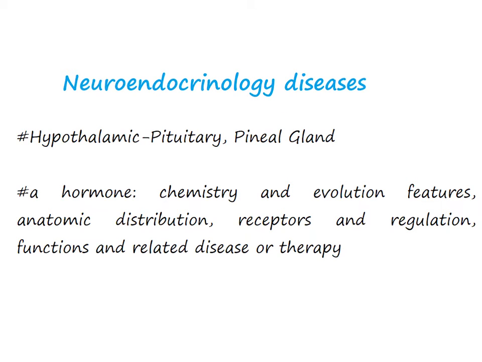Overview of endocrine disease. In this chapter, we will briefly touch on the hypothalamic, pituitary, pineal gland, and neuroendocrine diseases. A thorough introduction about a hormone must contain its chemistry and evolution features, anatomic distribution, receptors and regulations, functions, and related disease or therapy. Here, we just simply start with a few properties of these hormones. Further information will be introduced in their specific chapters.